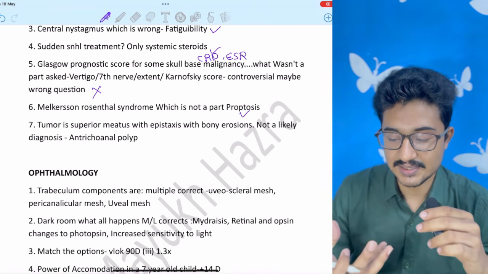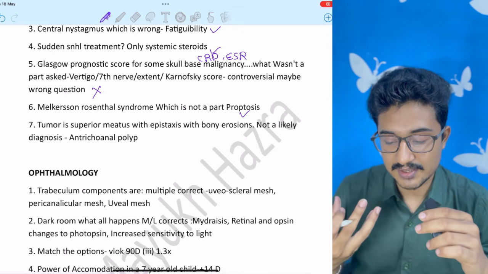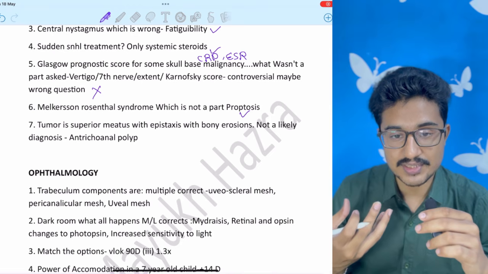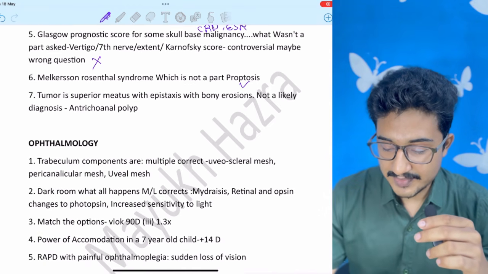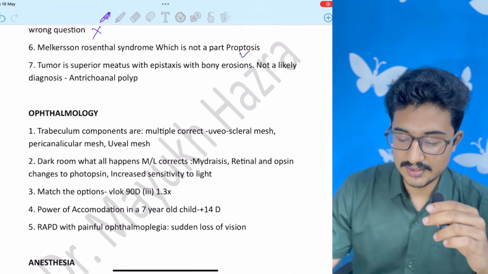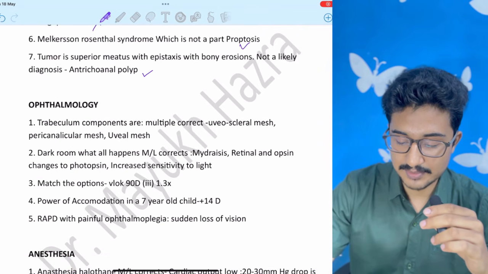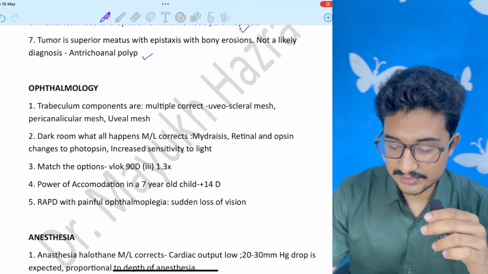You see facial edema, you see the facial palsy, and you see fissured tongue. Tumor in superior meatus, epistaxis, bony erosion, not likely diagnosis. Antrochoanal polyp is benign.